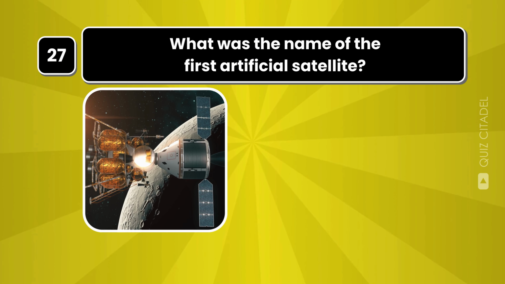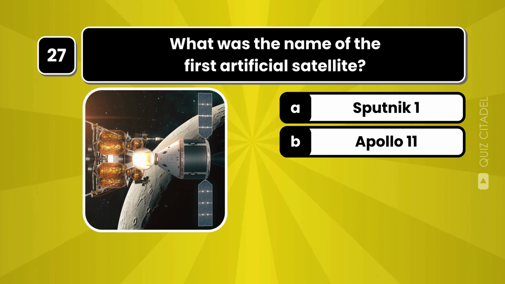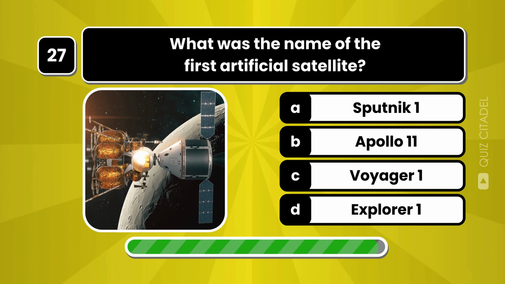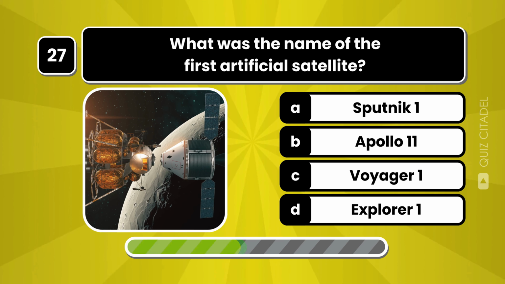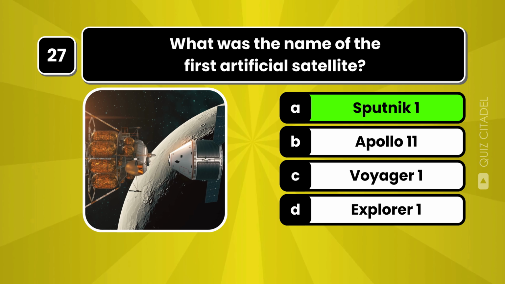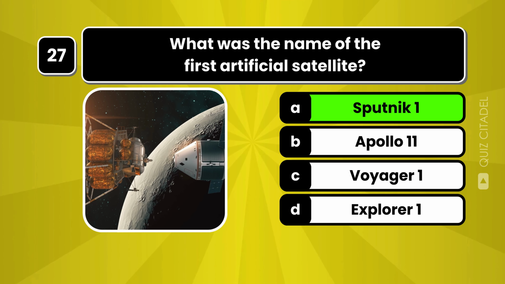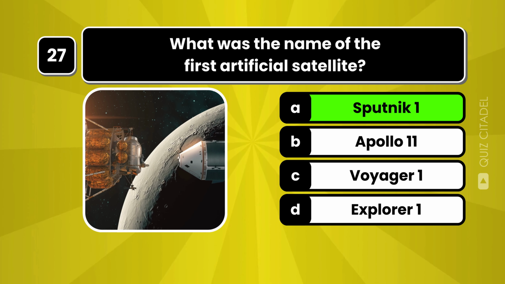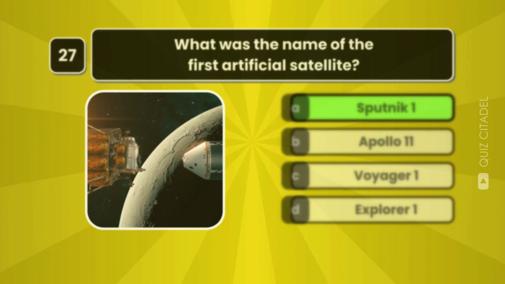What was the name of the first artificial satellite? The first artificial satellite was named Sputnik 1, launched by the Soviet Union on October 4, 1957.